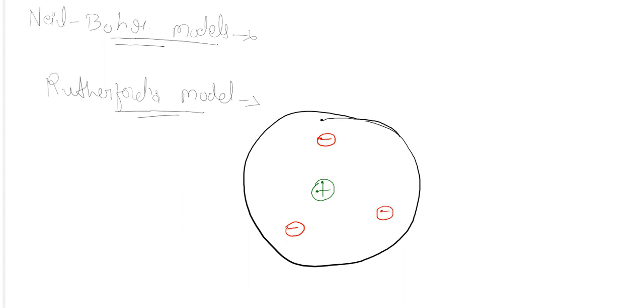Just like the planets which are revolving around the sun, the electrons are revolving around this center positive charge. This center part was named as nucleus, and these are the electrons. At this time, the neutrons were not discovered.